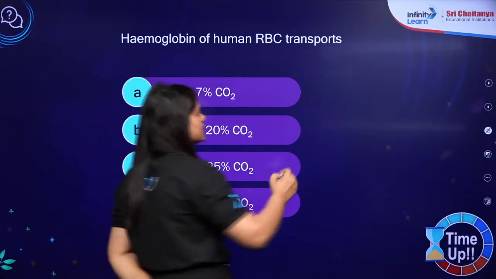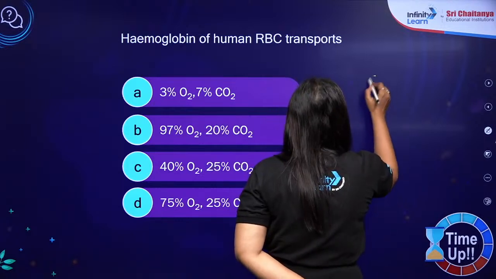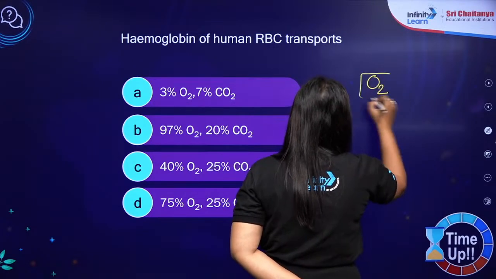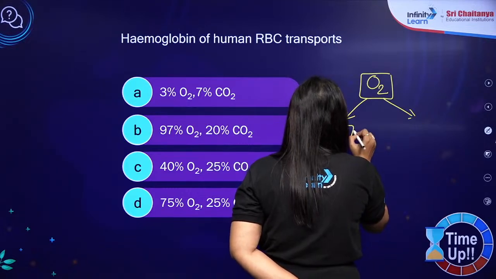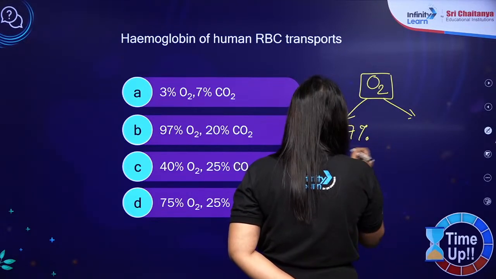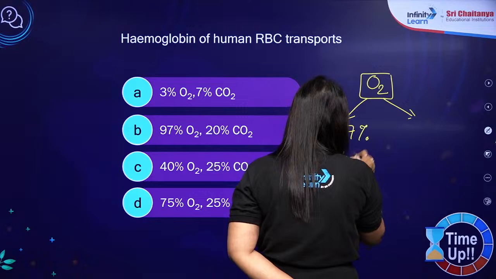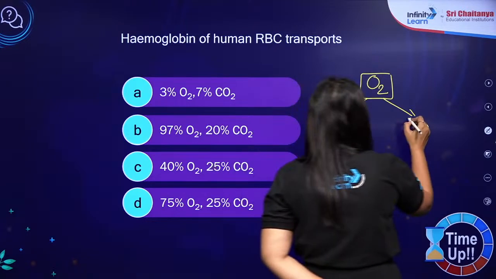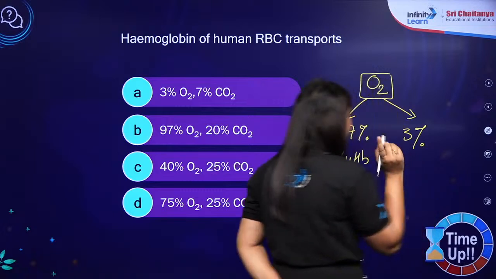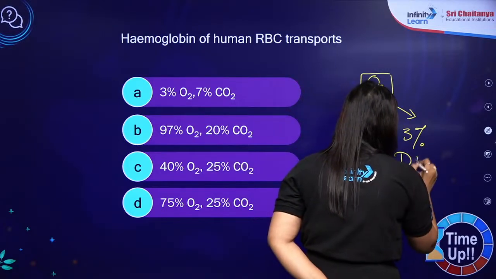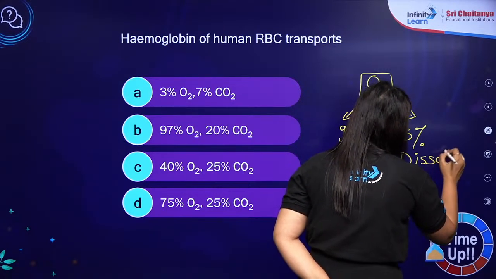So first we will have to understand that oxygen is transported by only two means. Okay, 97% of oxygen is transported as oxyhemoglobin, whereas only 3% of oxygen will be transported as dissolved forms in plasma.